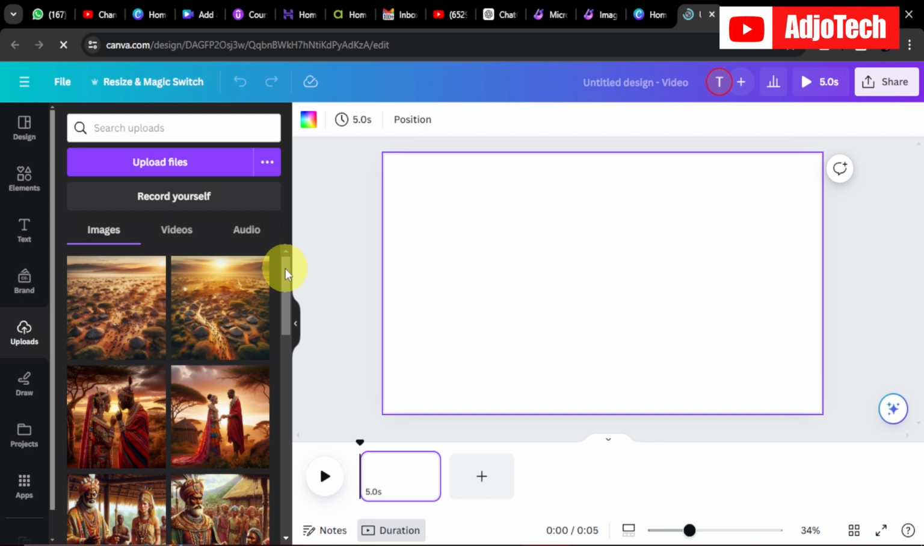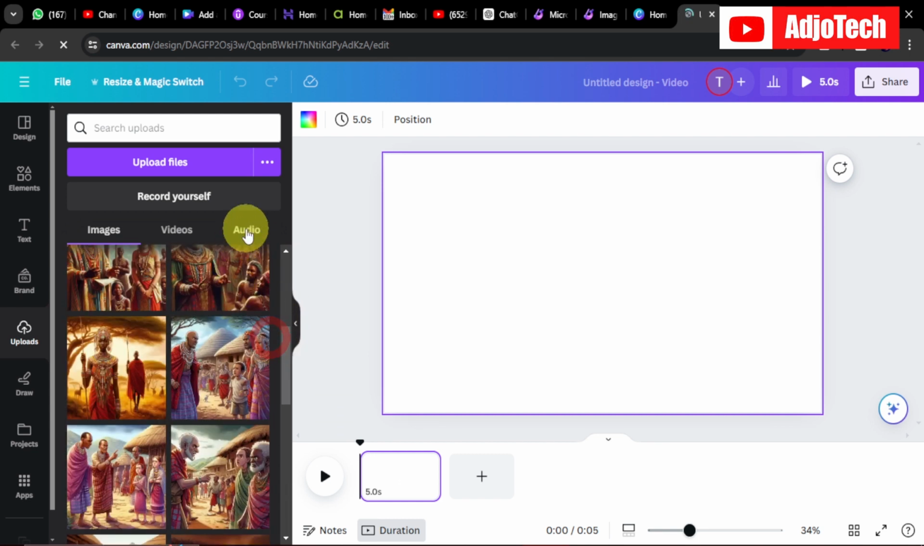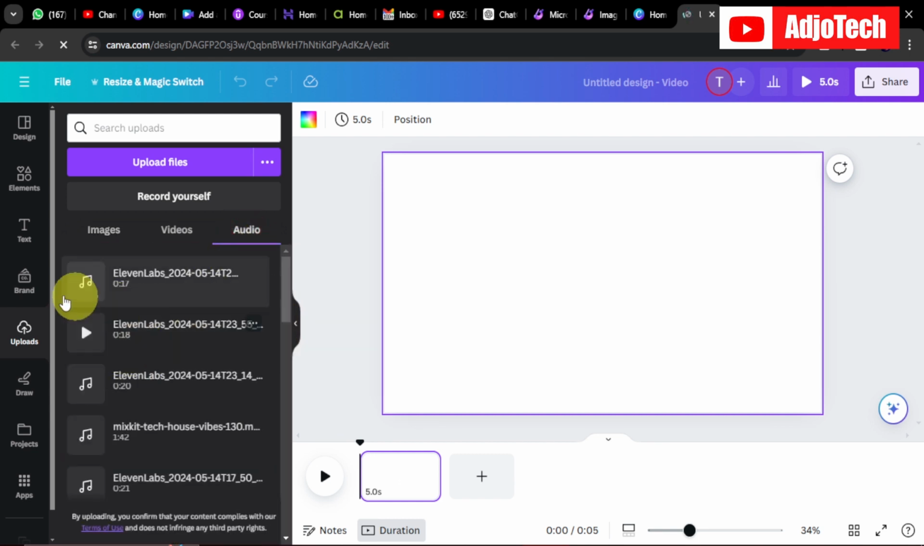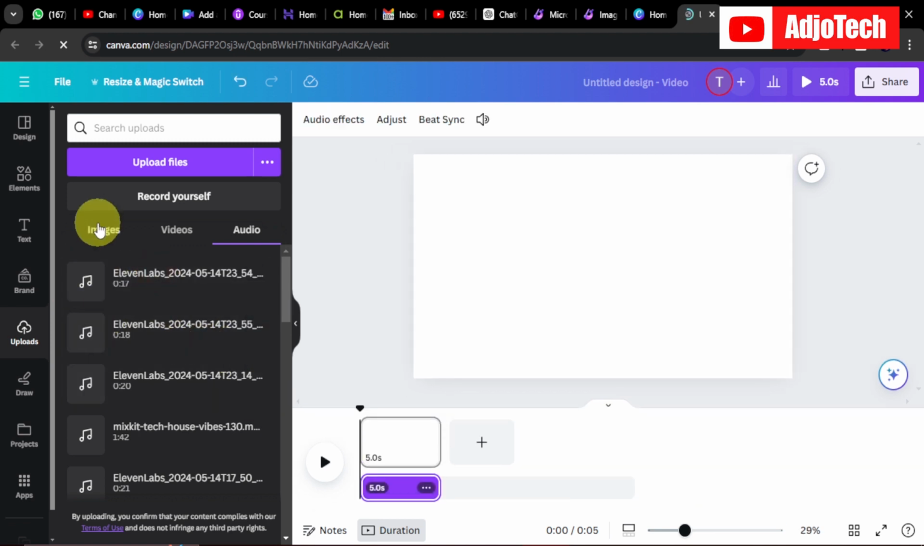Okay, so I've added my images and then the audio as well to Canva. So what I'm going to do is that I'm actually going to add my audio to the timeline. You can actually add the images as well. So once you play the audio, you know where to place the right images.